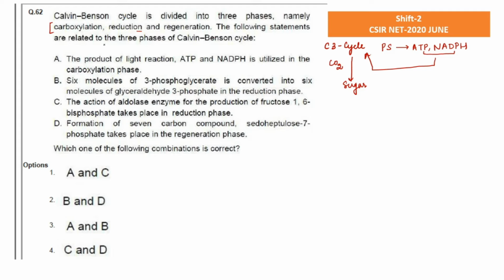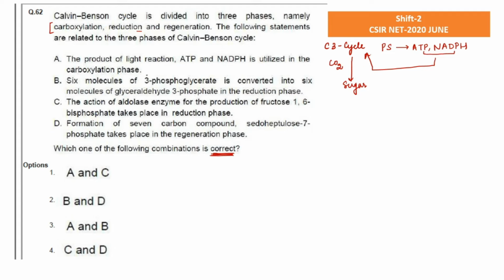So the following statements are related to the 3 phases of the Calvin Benson cycle. What we have to pick in this question is the correct combination. This is the key point of this question. The first option says the product of light reaction, that is ATP and NADPH, is utilized in the carboxylation phase. For solving this question, you need to have a basic idea regarding the C3 cycle. I have already uploaded the video of the C3 cycle on Teaching Pathshala, so you can watch that.